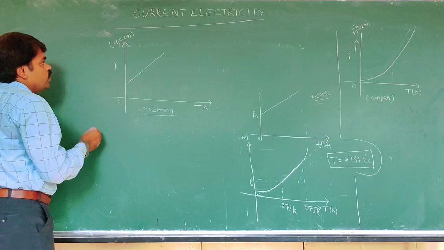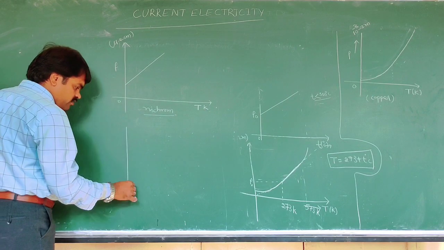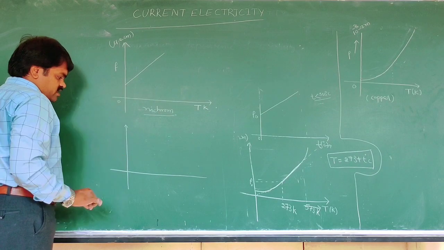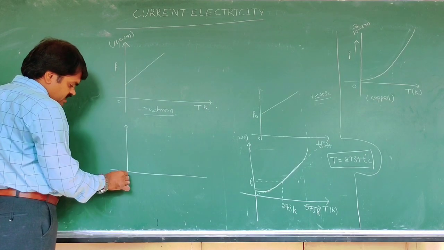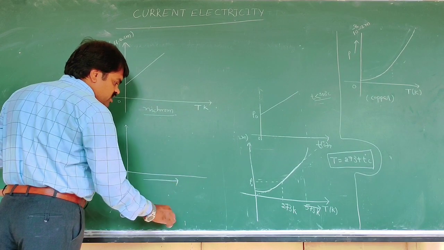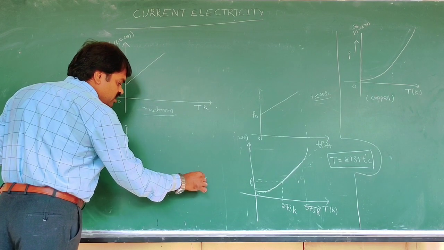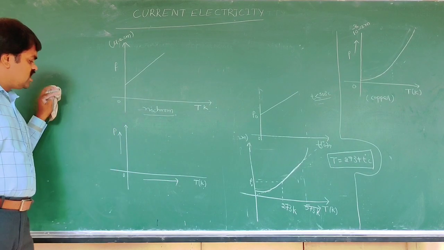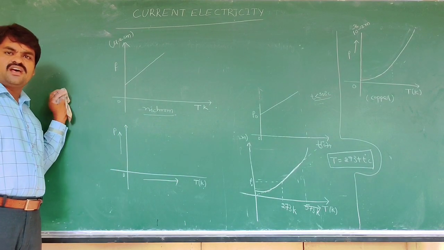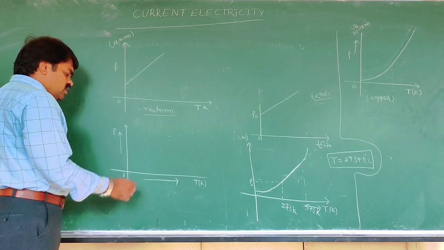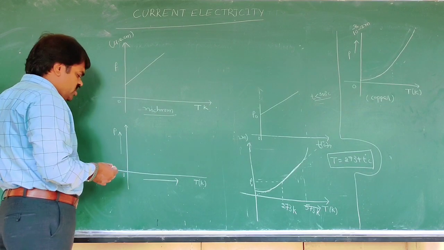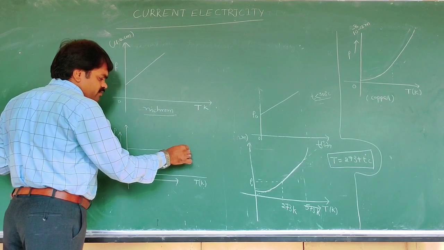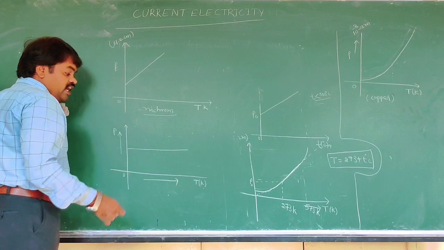And now we are going to discuss another graph. It is for manganin and constantan. For manganin and constantan, the resistivity or resistance is almost independent of temperature. Almost a small variation, very small. That's why it is a straight line, parallel to the temperature axis.